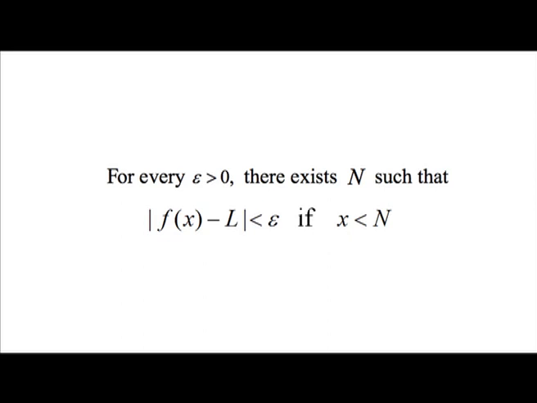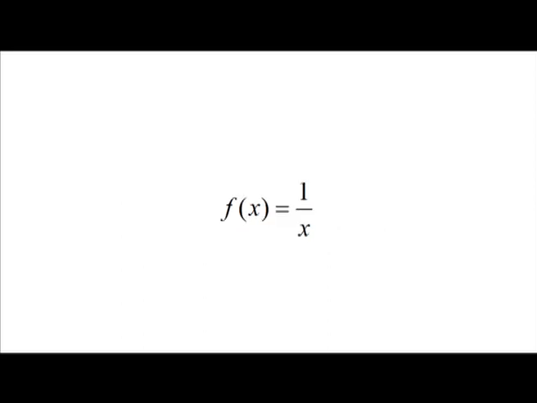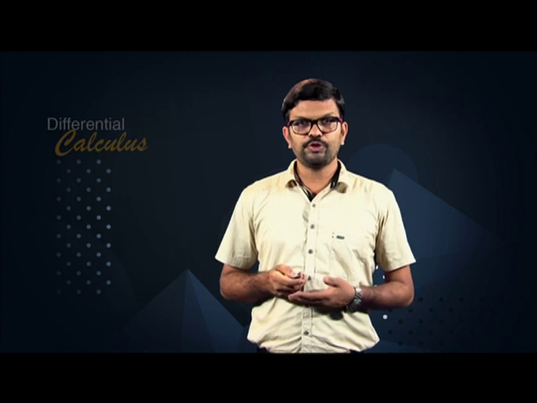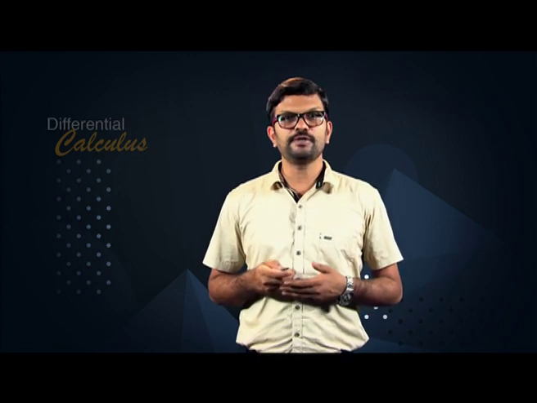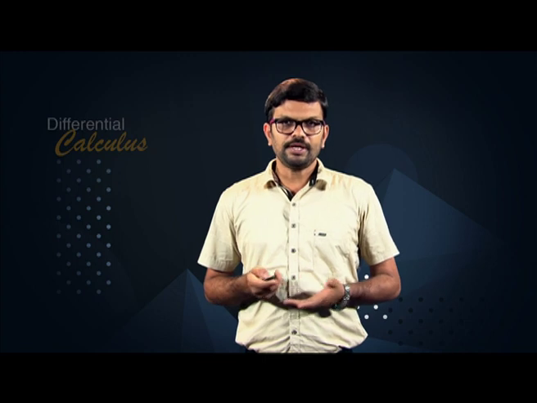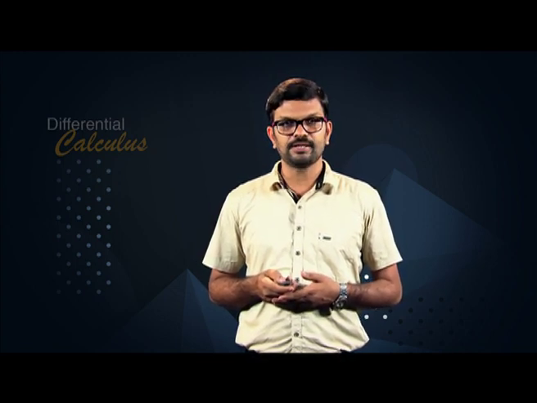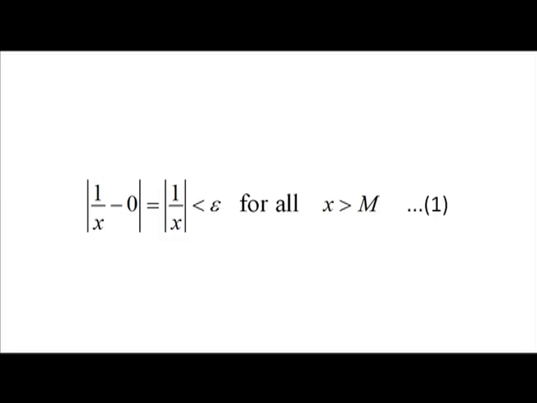By looking at the graph of f of x is equal to 1 by x, we have observed that limit x going to infinity 1 by x is equal to 0. Now, we are going to confirm this using the definition of limit at infinity. Let epsilon greater than 0 be given. We must find a number m such that modulus of 1 by x minus 0, that is modulus of 1 by x, is less than epsilon for all x greater than m, say condition 1.